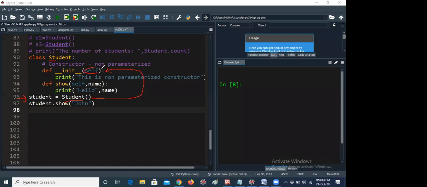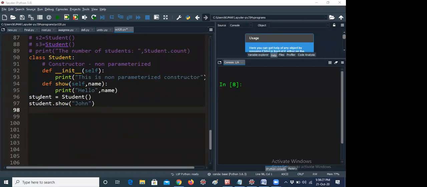If you want to print the name and id, those are nothing but parameters. Here no parameters are there, because Student is called without parameters. So this is a non-parameterized constructor, it will be displayed like that. For example, if I am giving student.show equal to John, here I am giving a method, it's not a constructor actually. I would like to discuss the difference between a constructor and a method, so that's the reason I have given both examples here. This line is not needed actually, you can remove these lines. But I am telling you because you have to understand the basic difference between a constructor and a method. This is a general method.